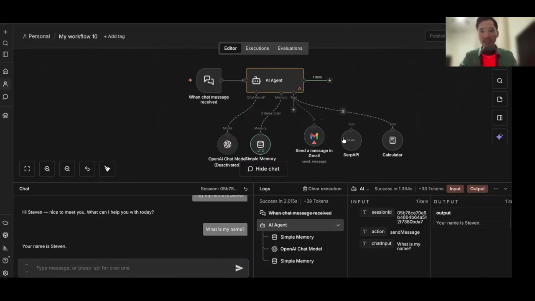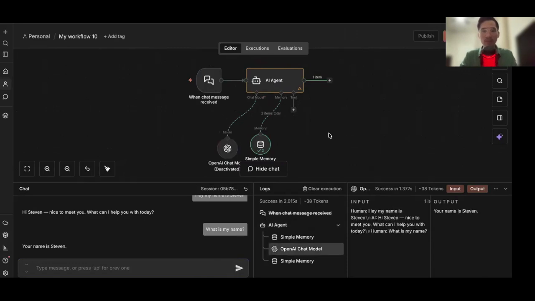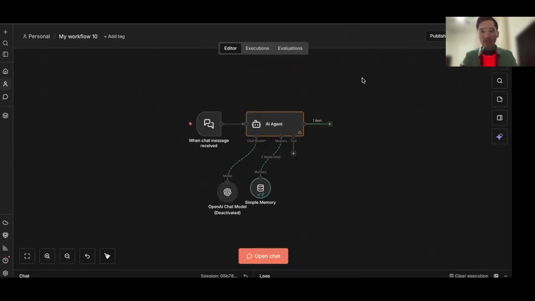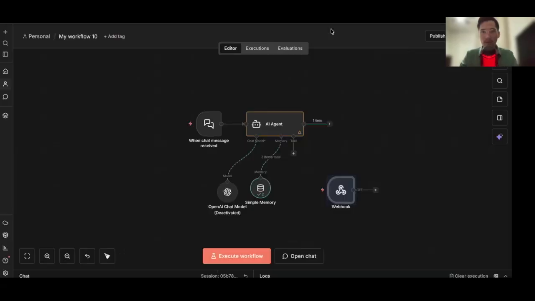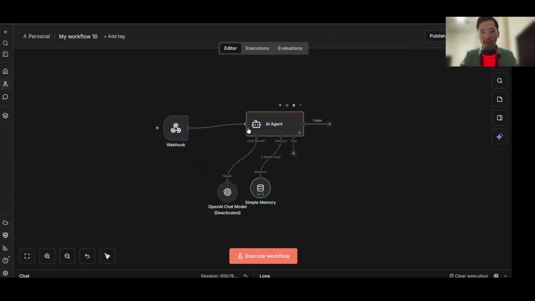But let me go ahead and just clean this up a little bit, and then go ahead and click save. This right here, believe it or not, is the foundation for a lot of things. And just to go off of it again, you could always add in a webhook. That's when a whole other world, like Aladdin, starts to open up. You could start vibe coding this and start to add in a data payload into this webhook and do a lot of cool things. And if you haven't seen that already, just check out my other videos.